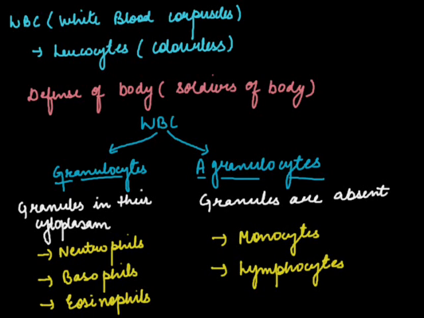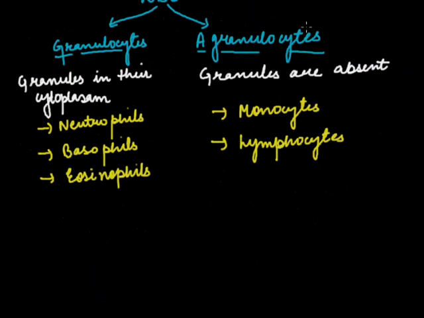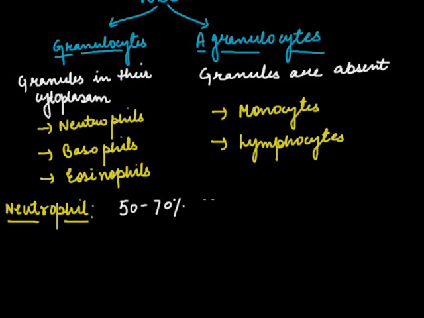Now, before beginning the granulocytes and agranulocytes, let us discuss the count of WBC. The count of WBC varies from 4,000 to 11,000 per cubic millimeter of blood. This is important. Now, firstly, we'll discuss the neutrophil. Neutrophils comprise about 50 to 70% of WBCs. They are maximum in number.